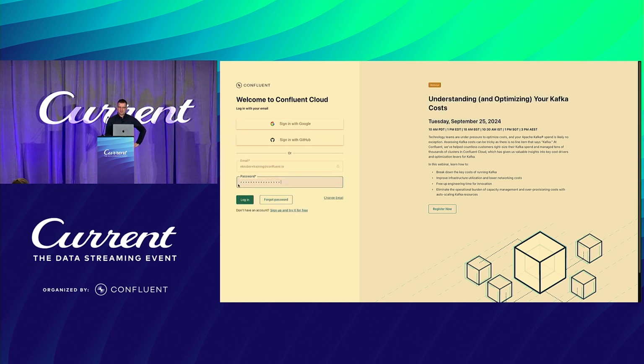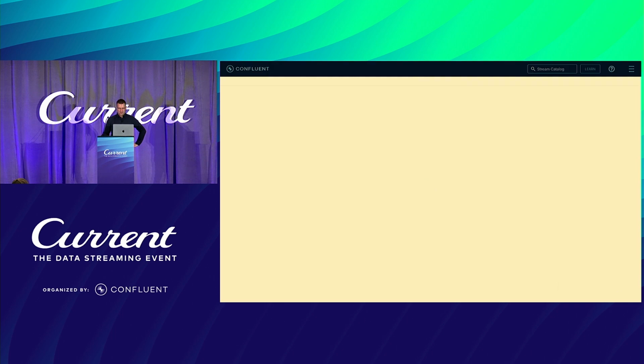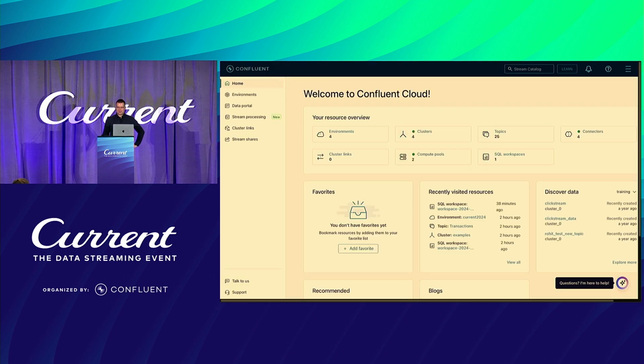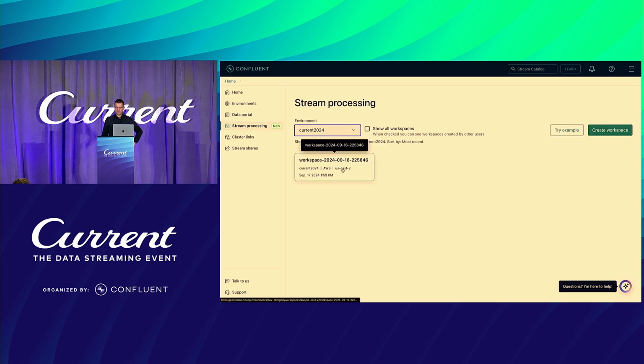I want to showcase this little demo in Confluent Cloud, but you can use anything. You can also start things up locally. But the main reason why I chose this is because I have sample data around as well, so I don't have to worry about getting sample data in. Okay, I want stream processing. I prepared a little bit in this. There we go.